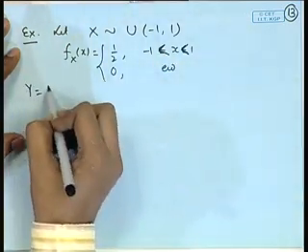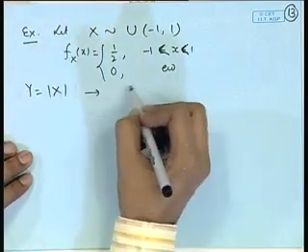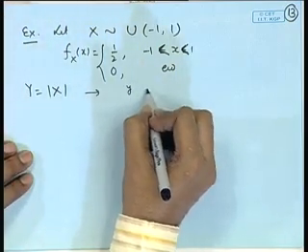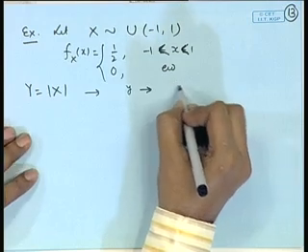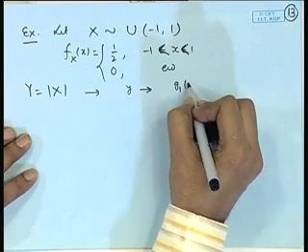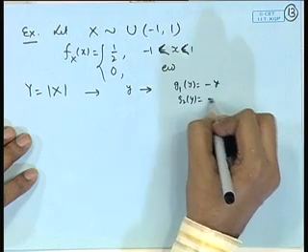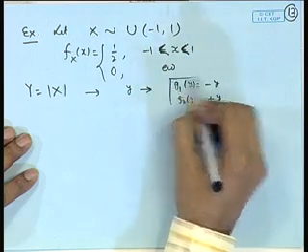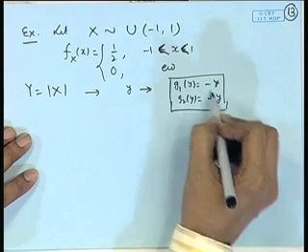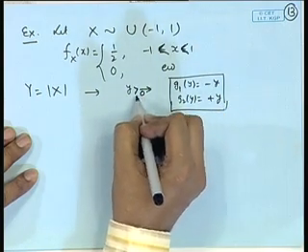Consider the function say y is equal to modulus x. So, here for a given y we have g1(y) is equal to minus y and g2(y) is equal to plus y. So, two inverse images for a given y are there for y positive.